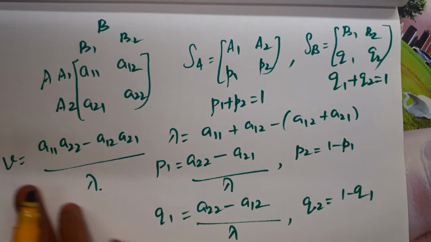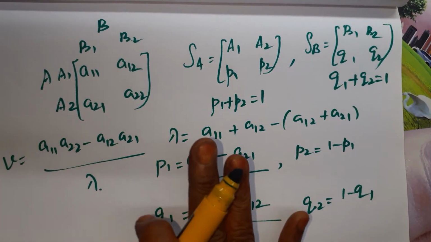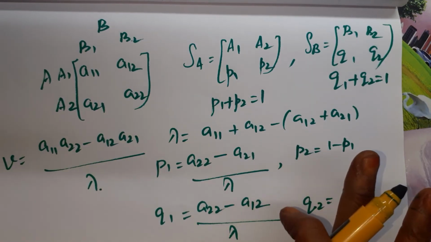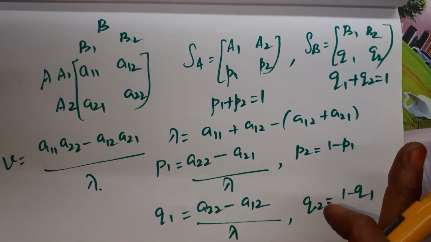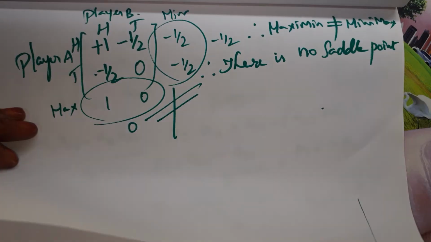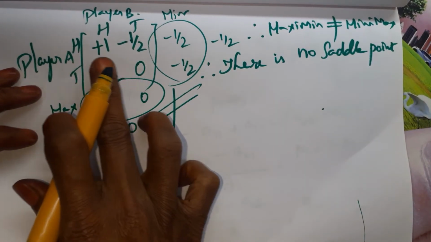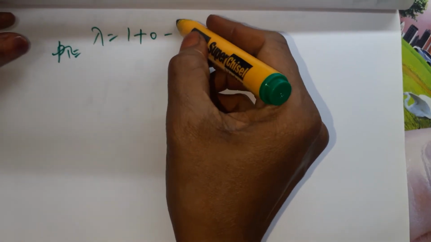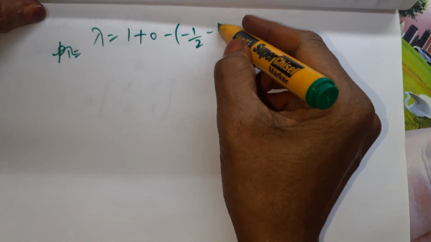So you have to study all the formulae. Then in the problem, we have to substitute the values. First, calculation of lambda. Lambda is equal to adding these two, A11 plus A22, that is 1 plus 0, minus adding these two, minus 1 by 2 minus 1 by 2.